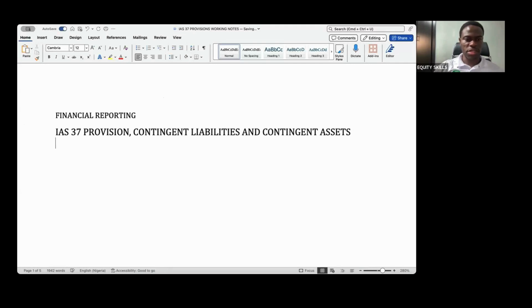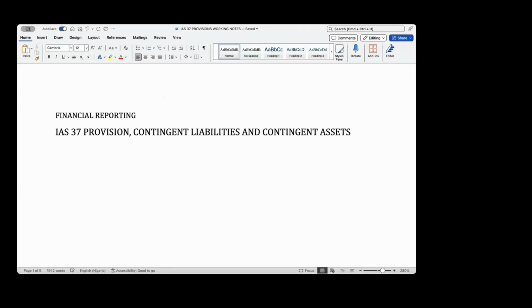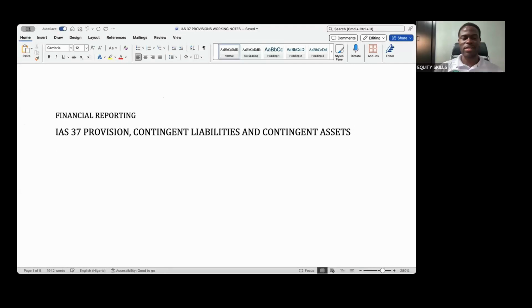These three items here deal with different items because provisions, contingent liabilities, and contingent assets are not the same. They're actually different. So we need to establish what they mean and, of course, understand other things around them.